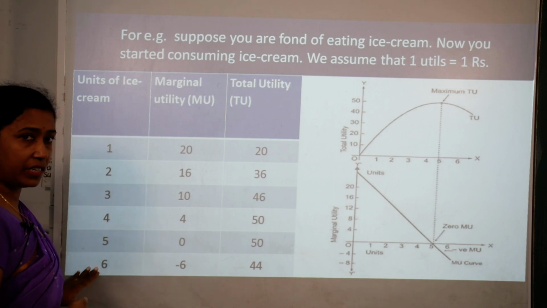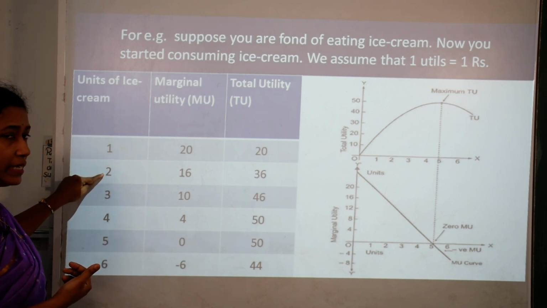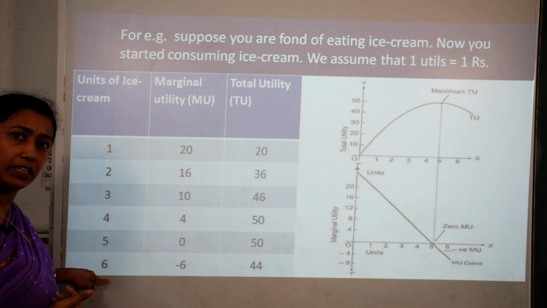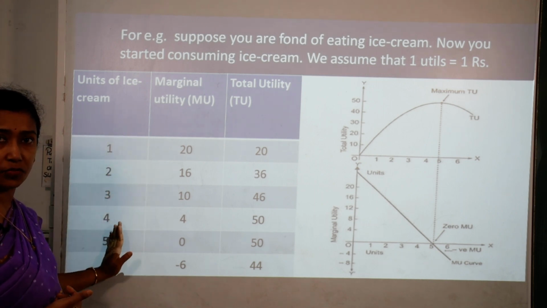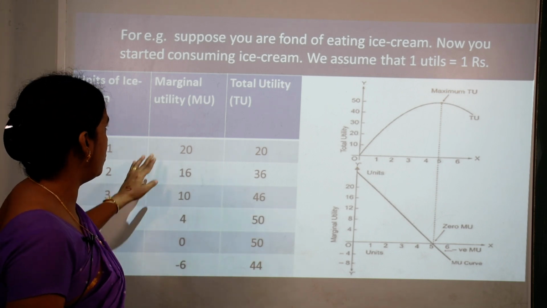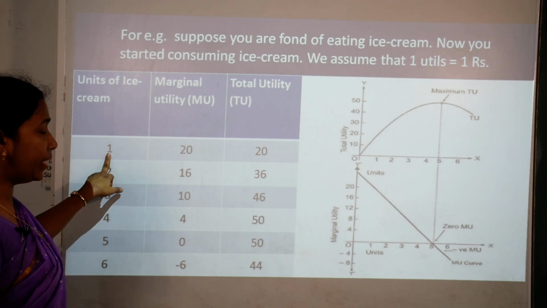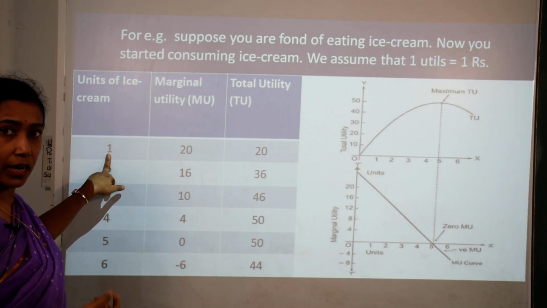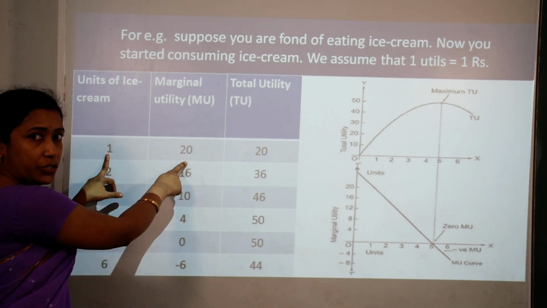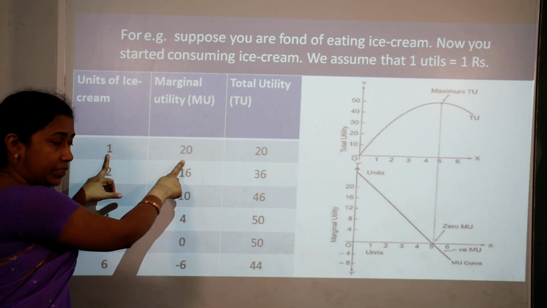Now the units of ice cream consumed by you can be the 1st, 2nd, 3rd, 4th, 5th and 6th ice cream. So there are 6 cups of ice cream which you have consumed as a consumer. Now this is marginal utility. That means when I consume the first unit of ice cream, I get 20 utility.